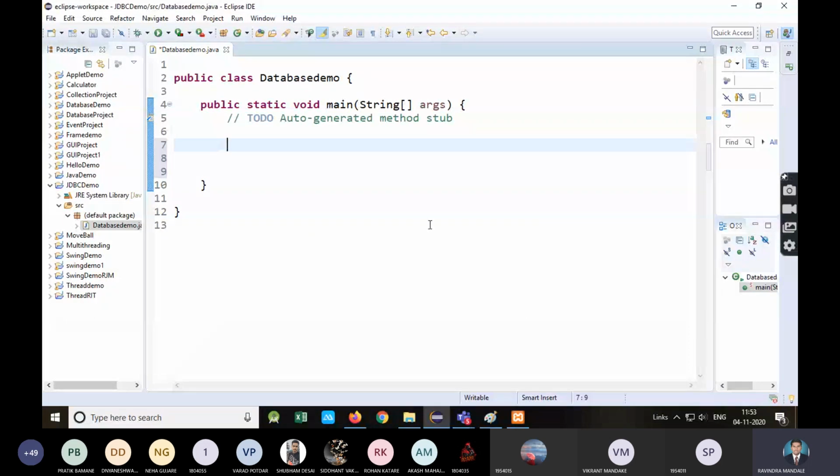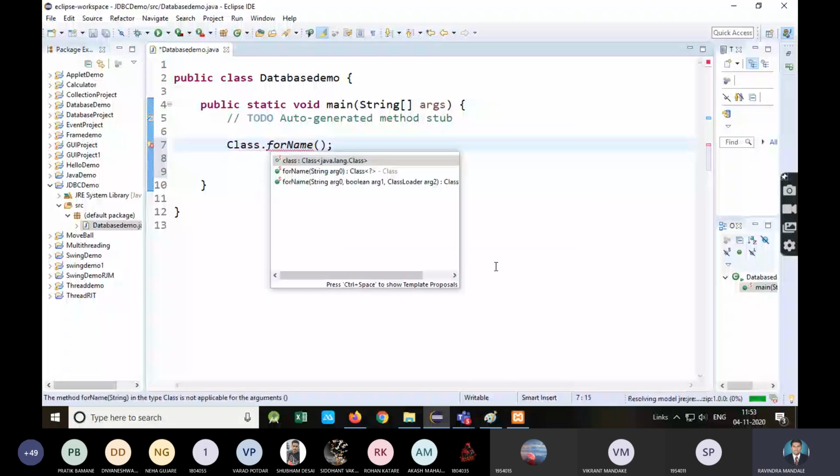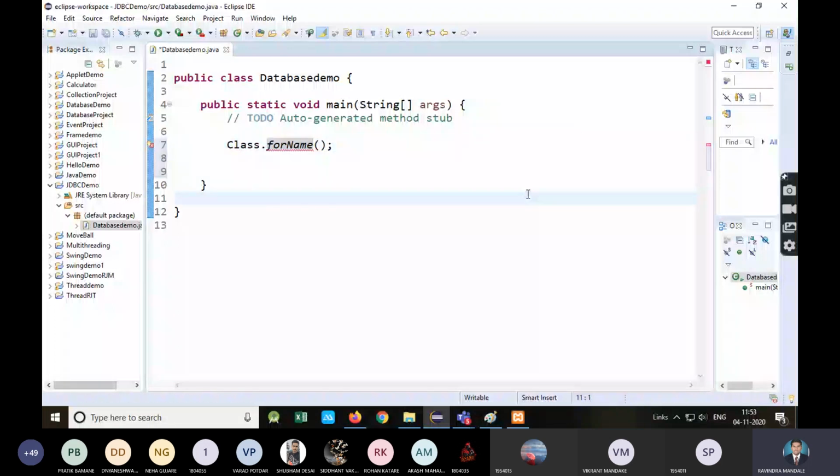So there is a method called forName which is responsible for dynamically loading the driver. This method is a static method, and this method is from the class Class.